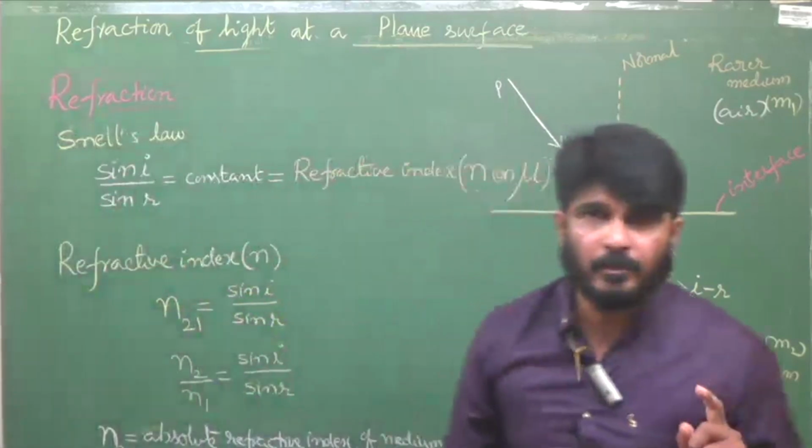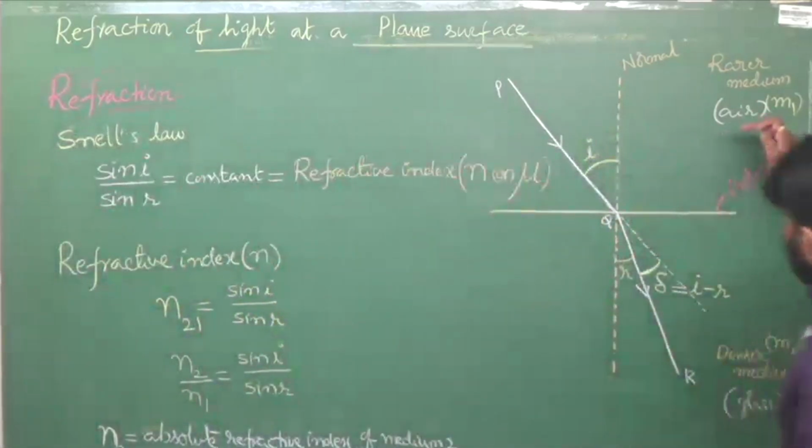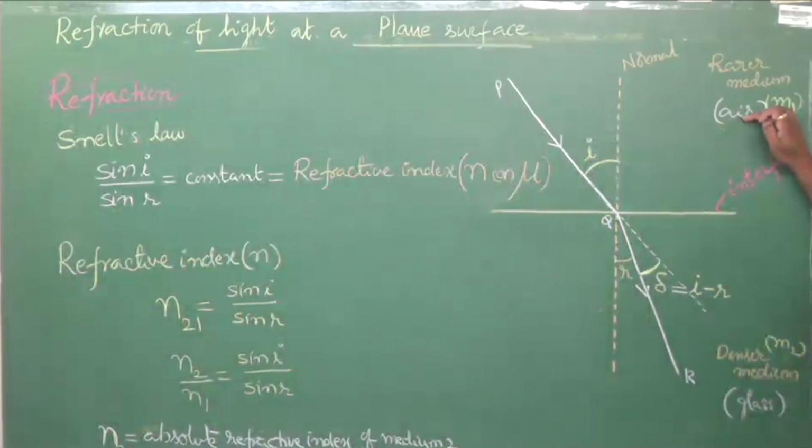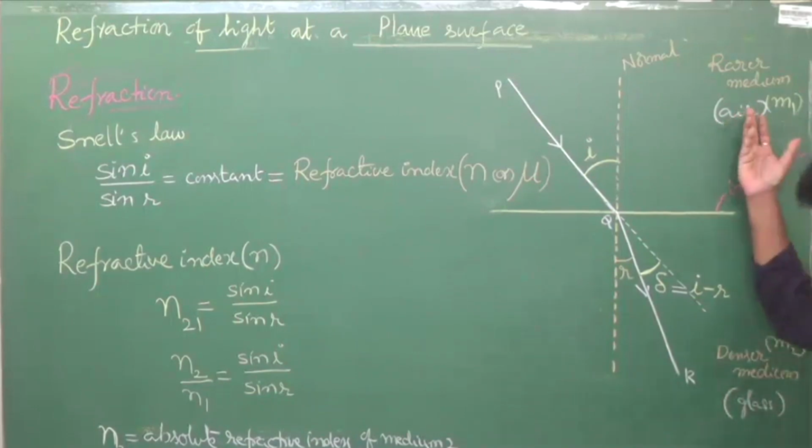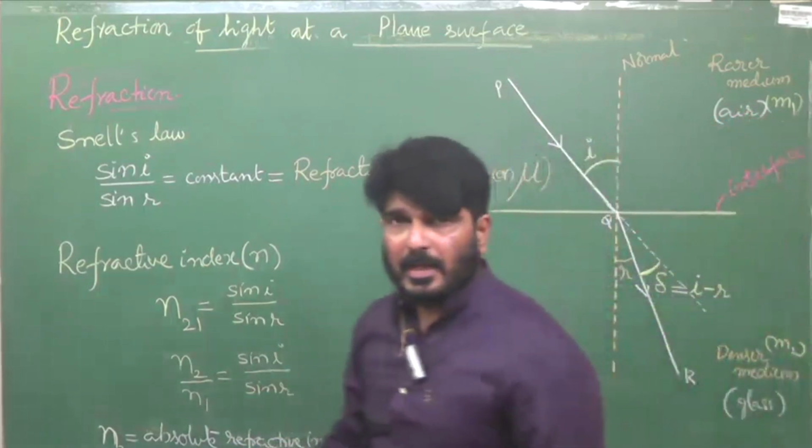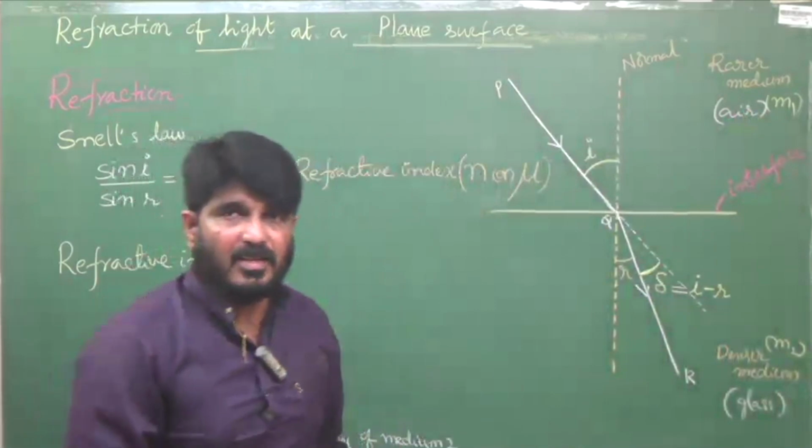Is that clear? I considered air here, but you can consider any medium. Here I considered glass, you can consider water here. You can consider diamond, any isotropic optical medium you can consider, okay?